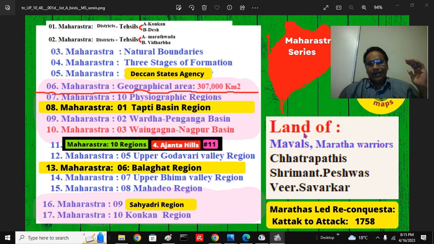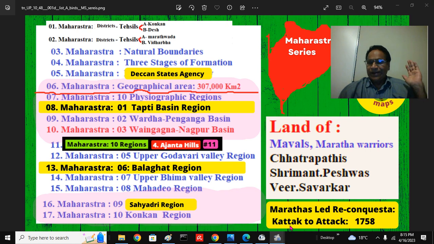Maharashtra is very important. It is the land of the Mawals, the people who live in the western part of Pune in the Sahyadris, the initial soldiers of Shivaji. It is the land of Maratha warriors, the land of Chandrapur, the land of Shriman Pishwas, the land of Mrutyunjay Veer Savarkar. Marathas led the reconquista of Bharat against Islamic imperialism. They lost Panipat I, and later they lost in the Anglo-Maratha wars. So their conquests were lost, and eventually they were unable to resist European or British imperialism.